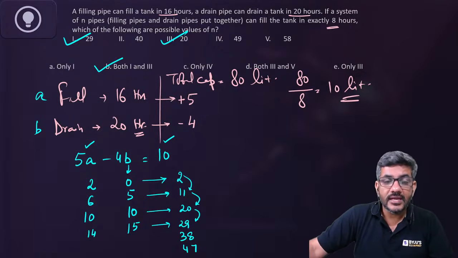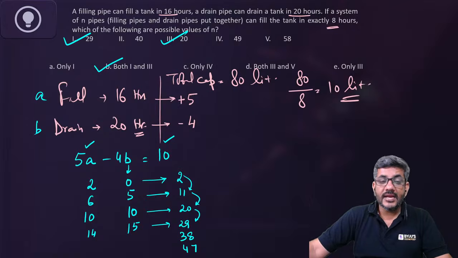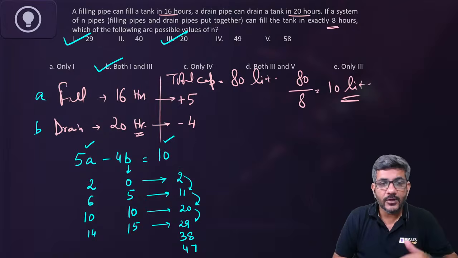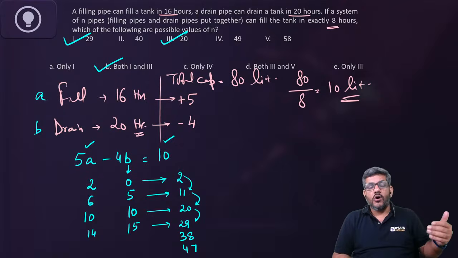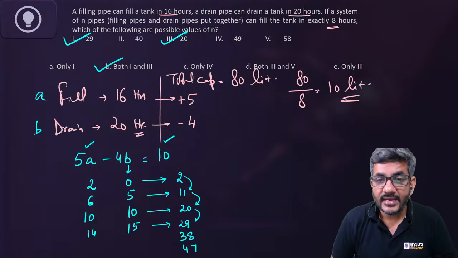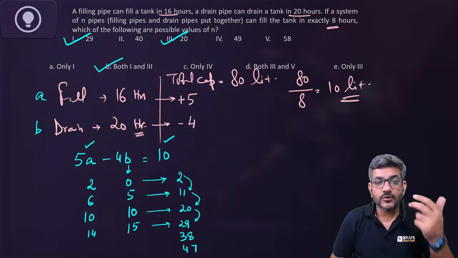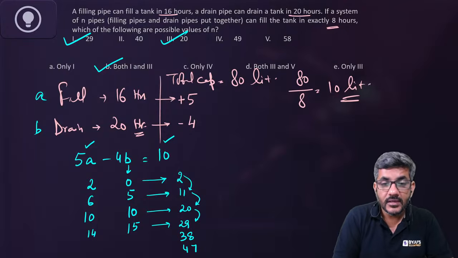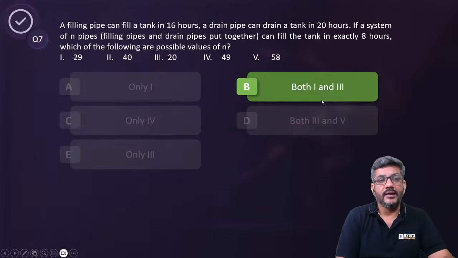Both 1 and 3 are possible. Keep increasing by 9: 2 plus 9 is 11, 11 plus 9 is 20, 20 plus 9 is 29. So that way if you go on, there is a possibility of 29, there is a possibility of 20. So there are two possibilities according to which this can happen. My answer is option B, that is both 1 and 3.